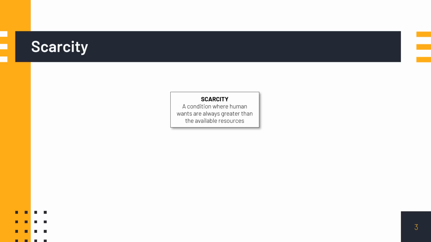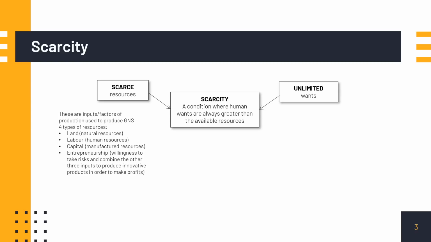So what is scarcity? Scarcity is a condition where human wants are always greater than the available resources to produce goods and services to meet those wants. As you can see here, resources are scarce or limited, whereas our wants are unlimited. Resources are also known as inputs or factors of production, and they are used to produce goods and services. There are generally four types of resources: land, labor, capital, and entrepreneurship.